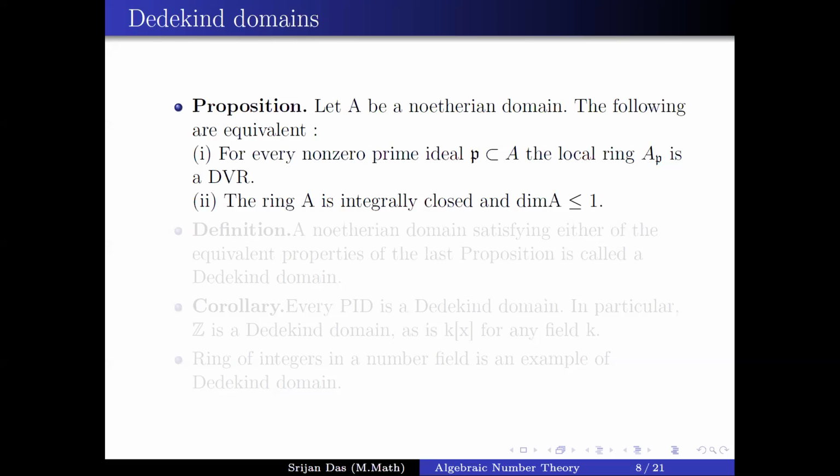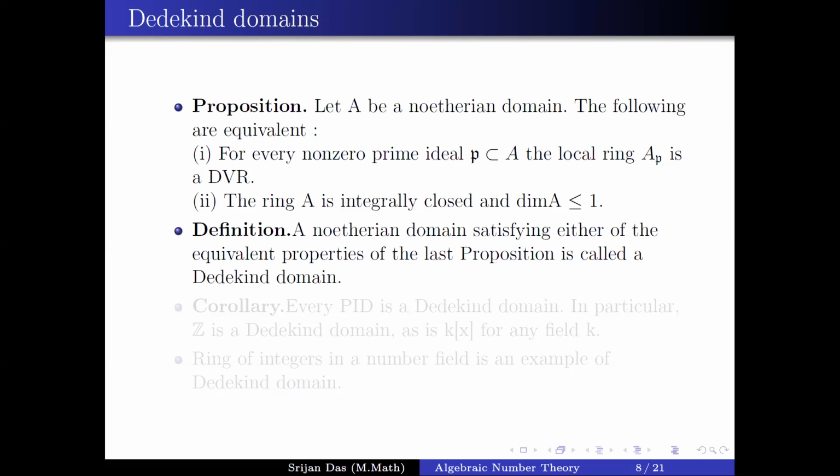Now we define the equivalent conditions for Dedekind domains by this proposition. The proposition says: let A be a Noetherian domain. The following criteria are equivalent: for every non-zero prime ideal P in A, the local ring A_P is a DVR; and the second condition is the ring A is integrally closed and dimension of A is less than or equal to 1. Now the next definition says that whichever Noetherian domain satisfies one of these equivalent conditions is called a Dedekind domain.